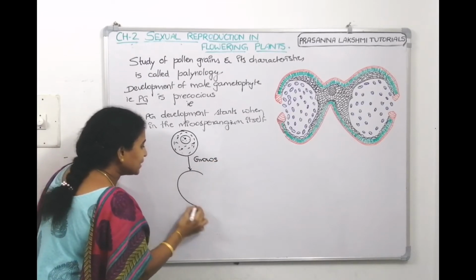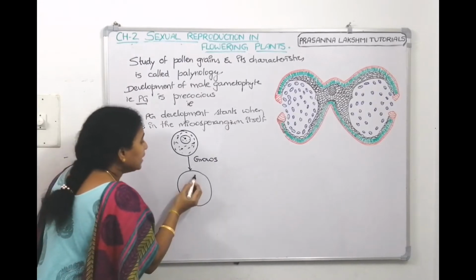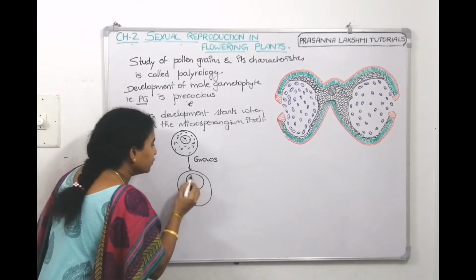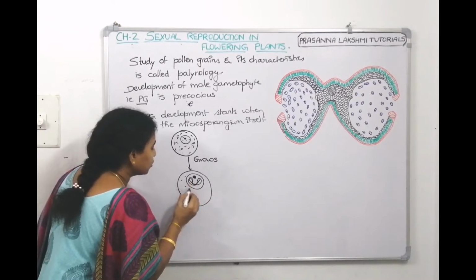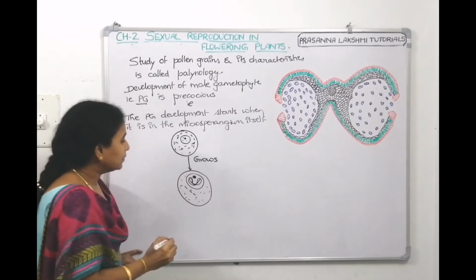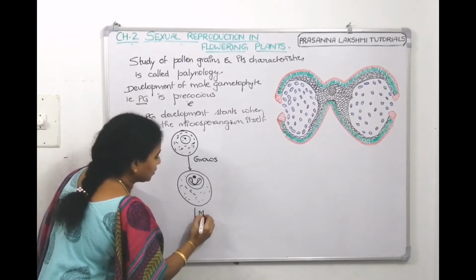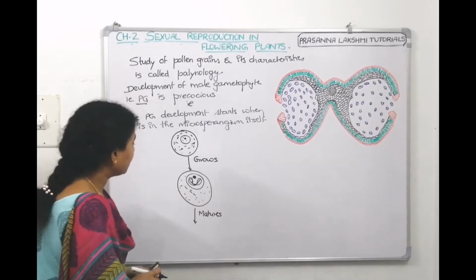It increases its size, so I draw it bigger than that. It even increases the size of the nucleus. It accumulates the food materials. Now, then it matures. After it grows, it matures. First it elongates, then it matures.